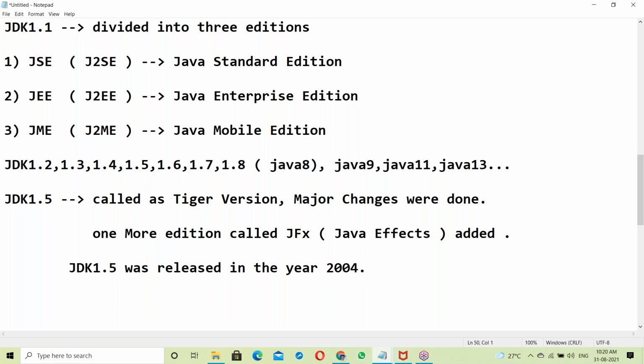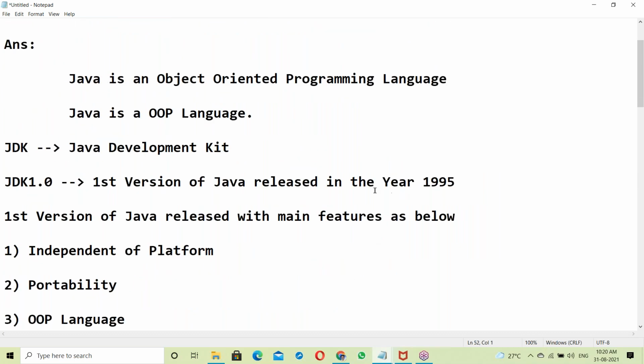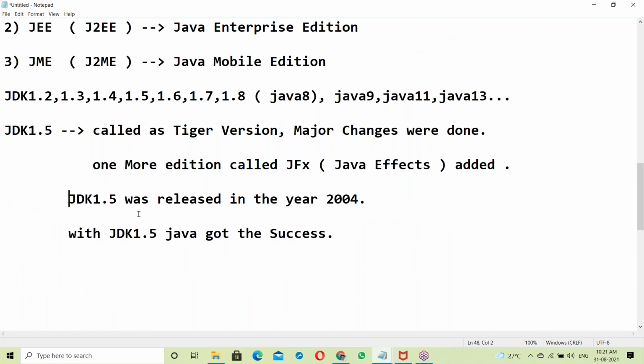Finally, Java got success with JDK 1.5. See how many years it took. The first version of Java was released in the year 1995, and it took almost 10 years to get success.